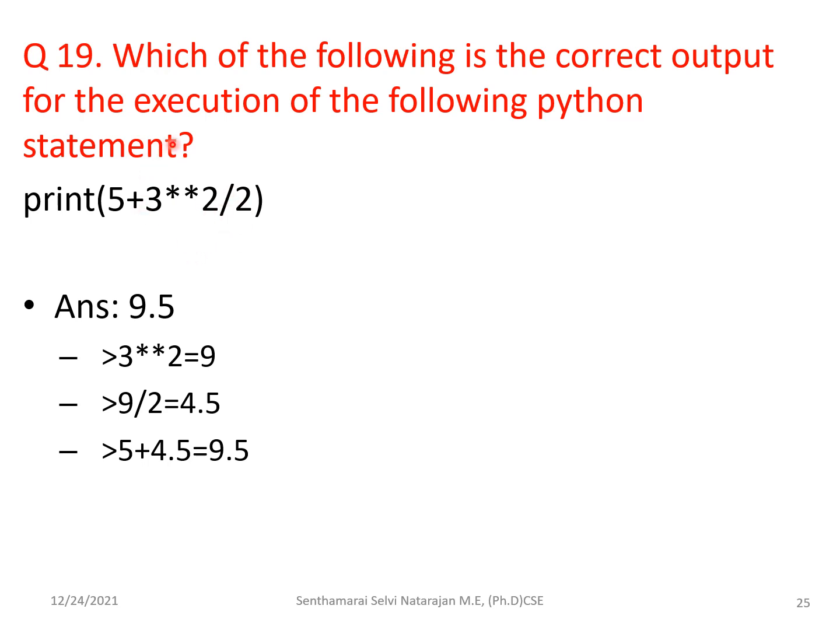According to the operator precedence, exponentiation has the higher priority, so it is executed first. So 3 to the power of 2 is 9, and the next operator is division, so it divides and gives 4.5. Next is the addition operator, so the answer is 9.5. So whenever an expression is given, you should deal with the operator precedence.